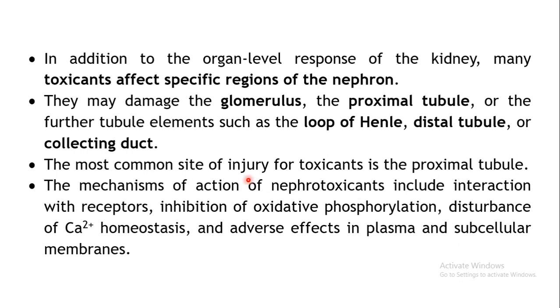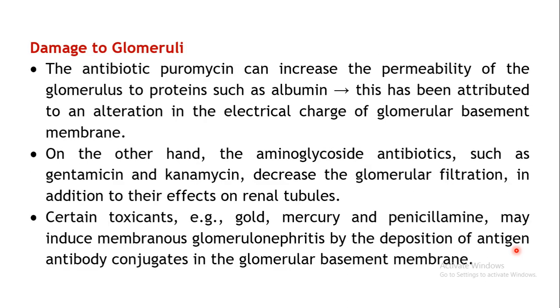The mechanisms which may be involved include interactions with receptors, inhibition of oxidative phosphorylation, disturbances of calcium homeostasis, or adverse effects on the plasma or subcellular membranes. Now let us see how exactly the damage takes place in the specific regions of the nephron.